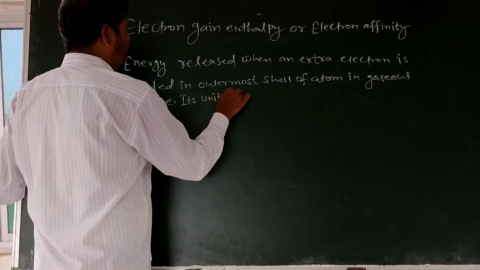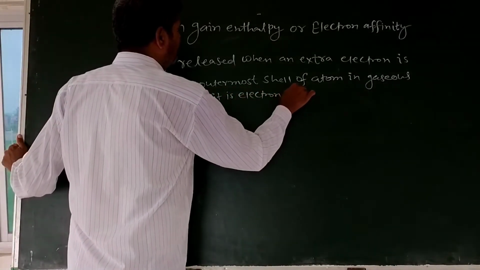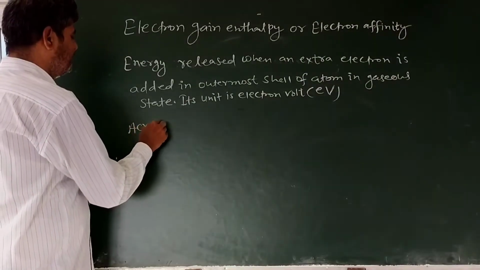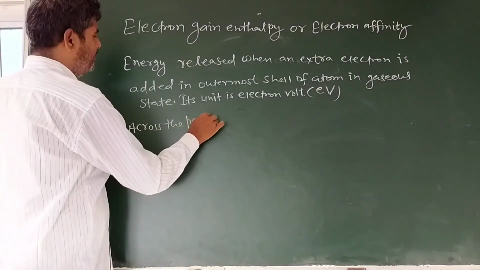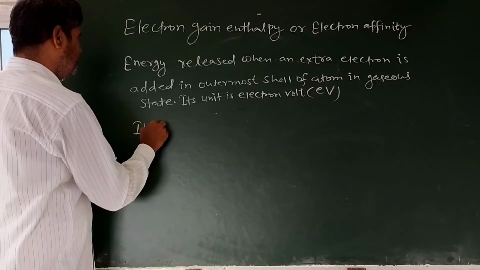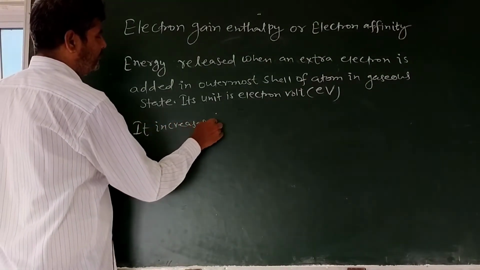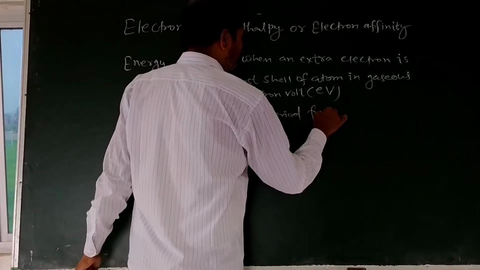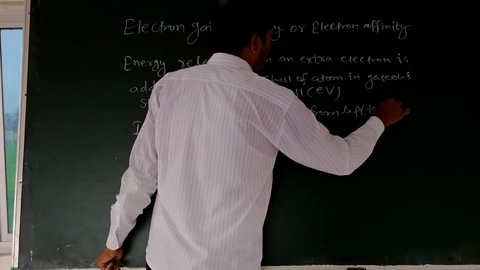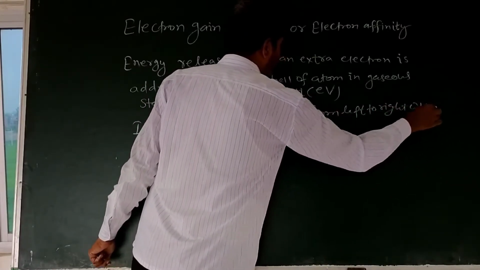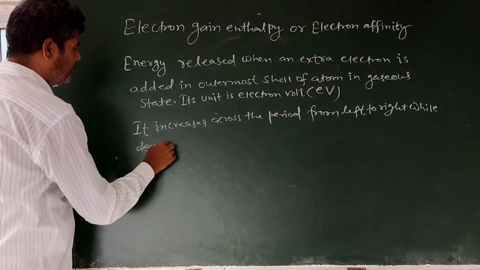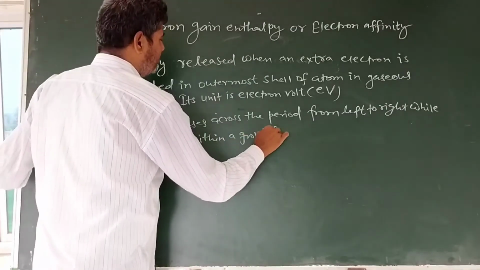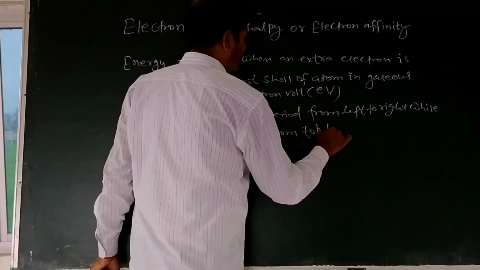Its unit is electron volt, eV. Periodic trend, that is the rule for this: across the period, it increases from left to right, while it decreases within a group from top to bottom.